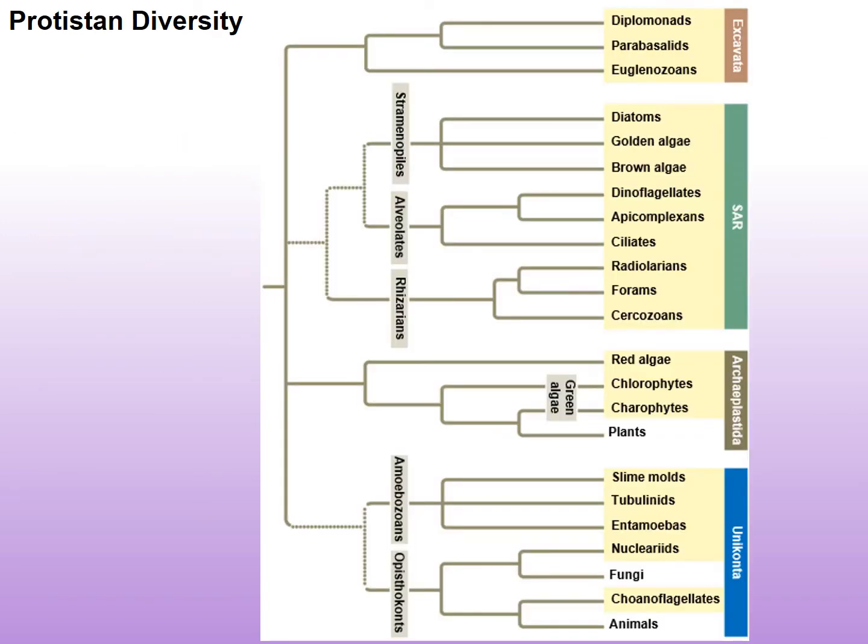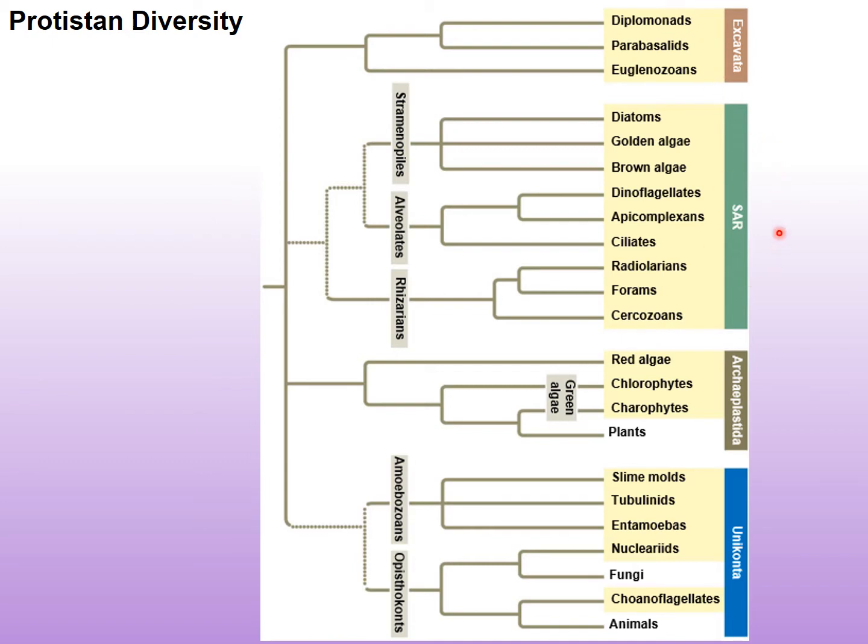Now, let's look at the diversity of protists here in this overall phylogeny. So if we take a look at this, we can see this would be the ancestor of all protists here. We can see it divides up into four major supergroups, which again will be the subject of the additional four segments. We have the excavata, which include the diplomonads, the parabasalids, and the euglenozoans.